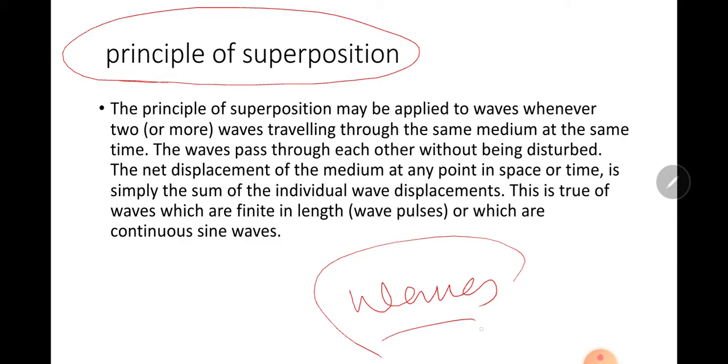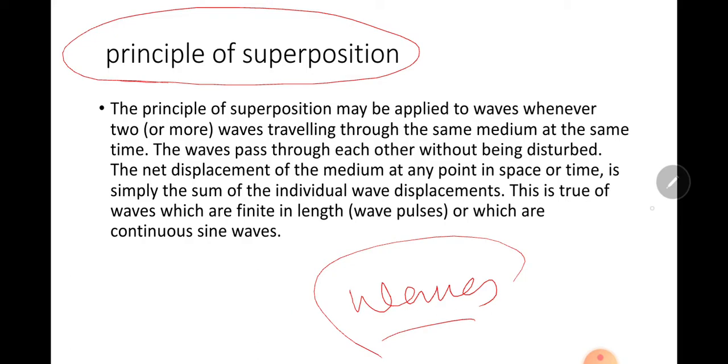The principle of superposition may be applied to waves whenever two waves travel through the same medium at the same time. The net displacement of the medium at any point in space or time is simply the sum of individual wave displacements. This is true for waves which are finite in length or which are continuous sine curves.